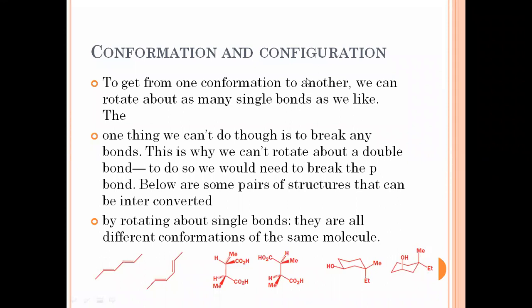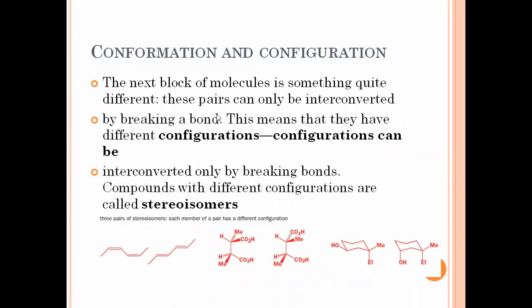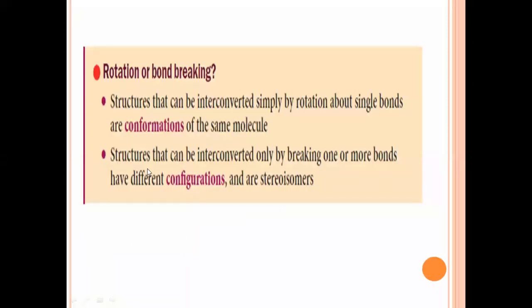What is the meaning of the word isomer? Same molecular formula but different structural formula. So this is by breaking and forming a new bond. This is the concept of configuration. After the end of the configuration, the compound forms the stereoisomers. So while any alkane molecule goes through the concept of configuration, it forms the stereoisomers. So these are the definitions of conformation and configuration.